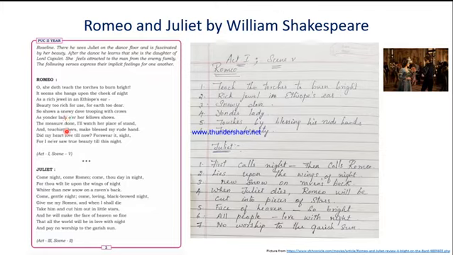The measure done. What do you mean by measure done here? Measure done is nothing but the dance show got over. So they were dancing and the dance got over. Now, I will watch her place of stand. Here, I represents Romeo.